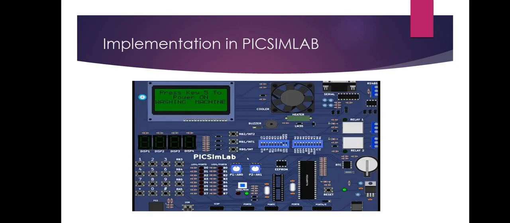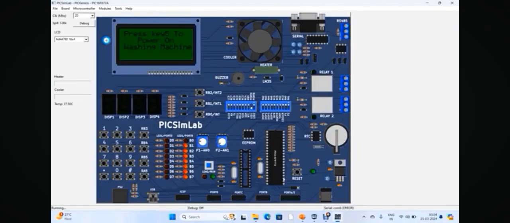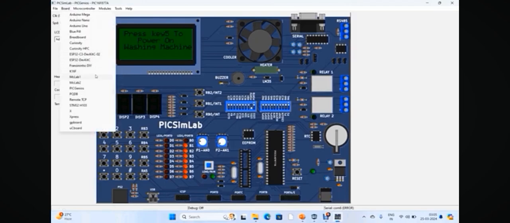So next we will see how to implement the automatic washing machine by using PICSIMLAB. So this is the PICSIMLAB software. Here we can see a lot of peripherals like microcontroller, LCD, fans, switches, buzzers and LEDs. So first we have to set the mode of the LCD like 16x4 or 16x2. I am setting 16x2 as the LCD mode, and then I am setting the frequency as 20. So next I am going to select the type of board. I am going to select the board as PICGenius.